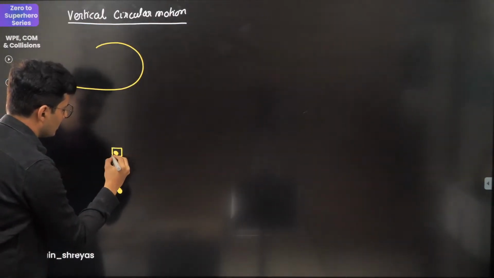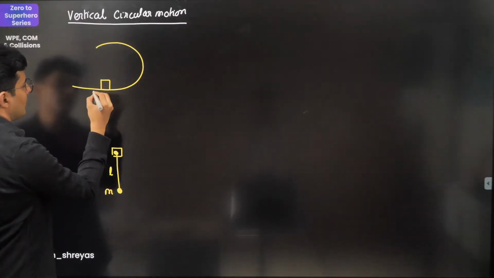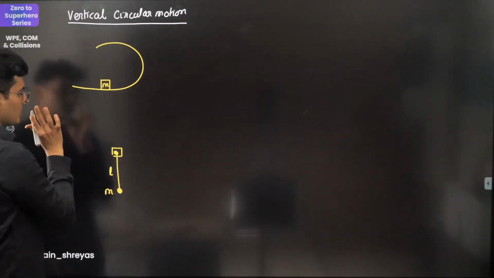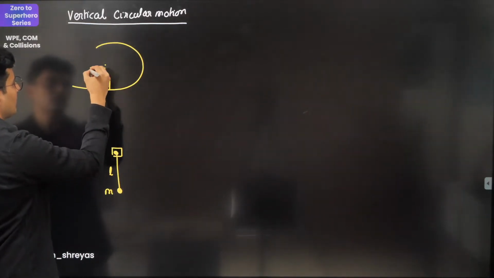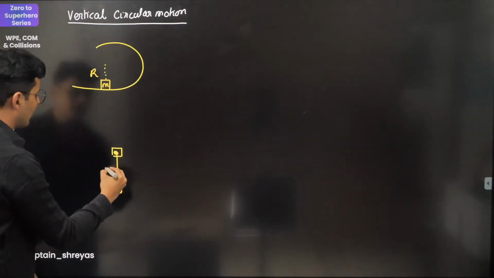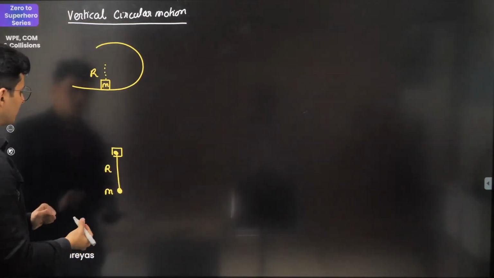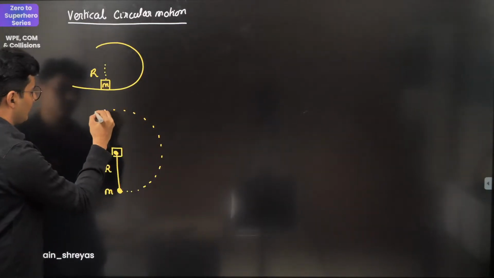This is where you have hinged it. This is the mass, this is the length. This is a car of certain mass. Fair enough. This is nothing but your radius. Here also the radius is r, I can call the length as r, no problems. This mass will go like this.